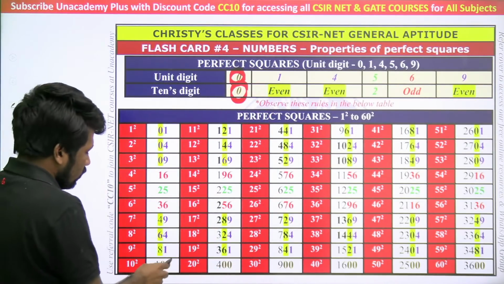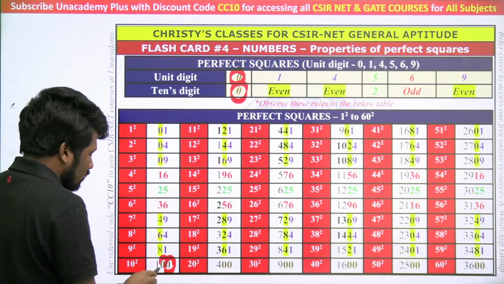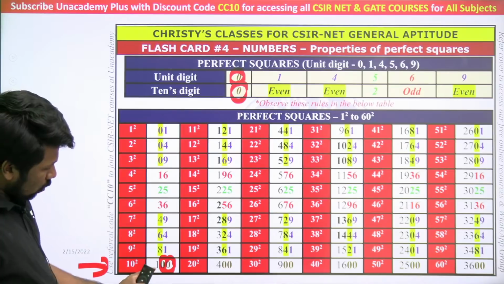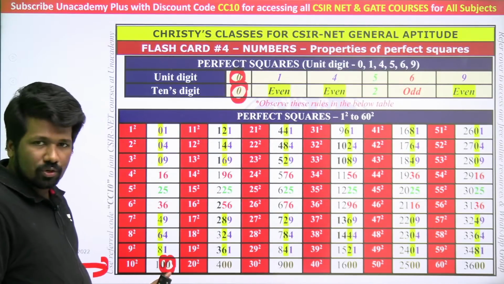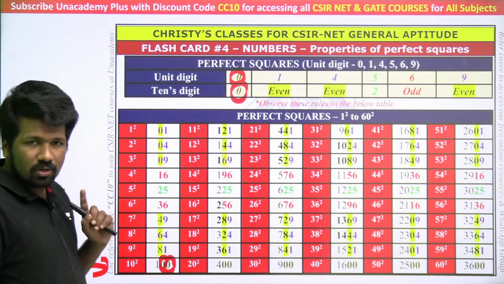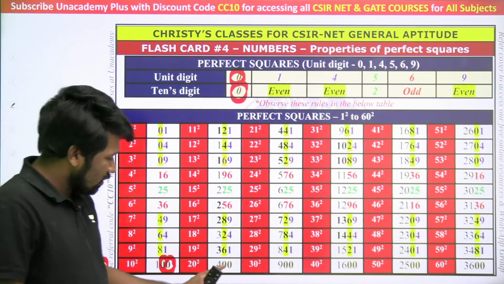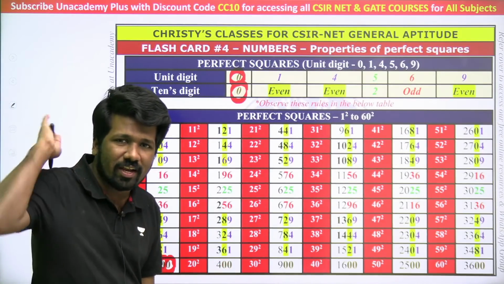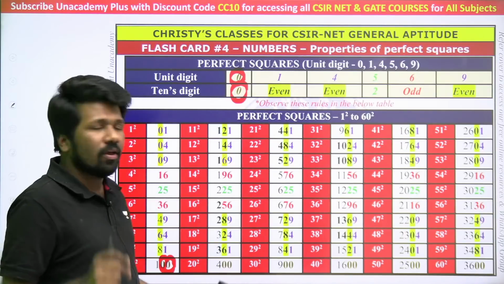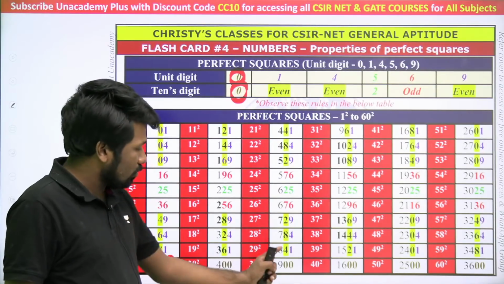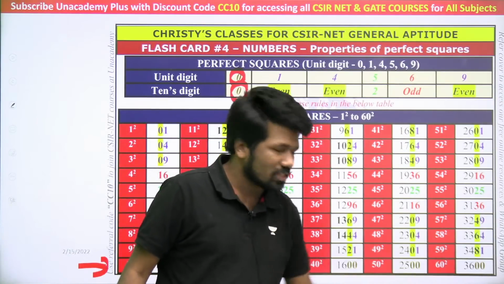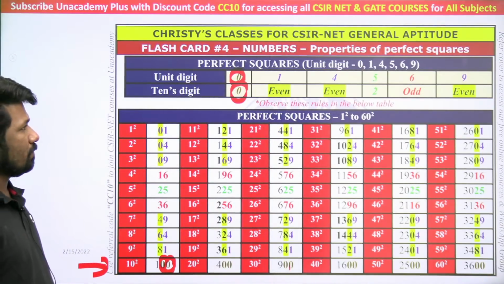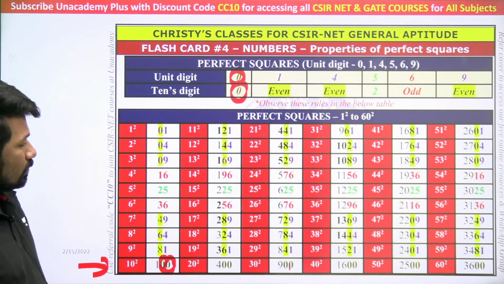If the unit digit is 0, then the tens digit should also be 0 for it to be a perfect square. Look at this last row, all these are perfect squares ending with 0. If it is zero ending, then the tens place will be zero too. In the tens place it cannot be 1 to 9, it can only be zero. Look at this, all these examples are enough to prove this. Is this clear? That is the first property you should know.